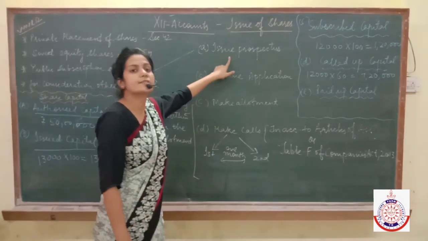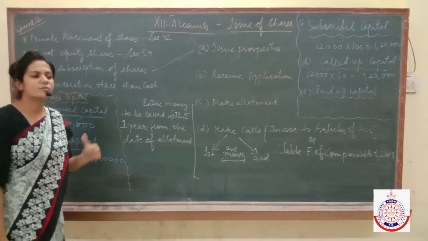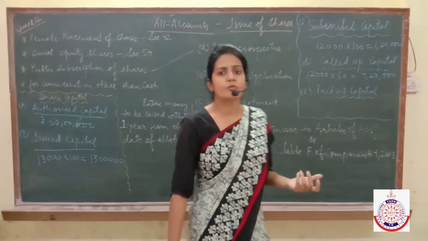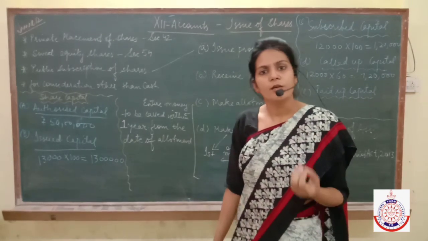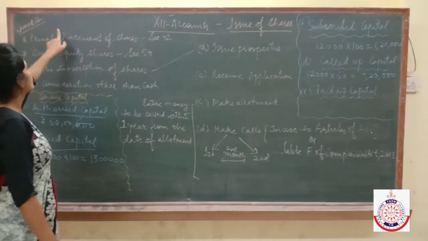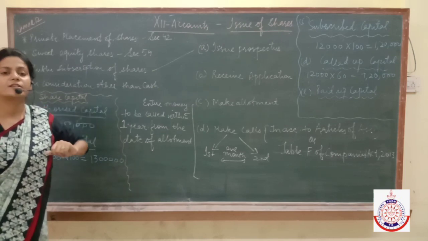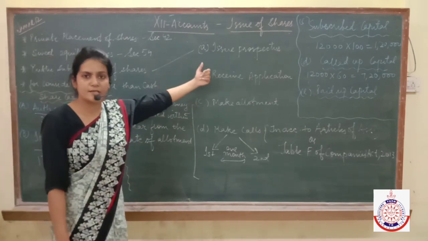It means a prospectus is issued whenever we are going to sell the shares to the public, because the public is not much aware about our company. The public doesn't know about the achievements of the company. So just to inform them, we issue a prospectus. But when we are selling the shares through private placement, meaning when you are selling the shares to your friends or relatives, then you don't issue a prospectus.